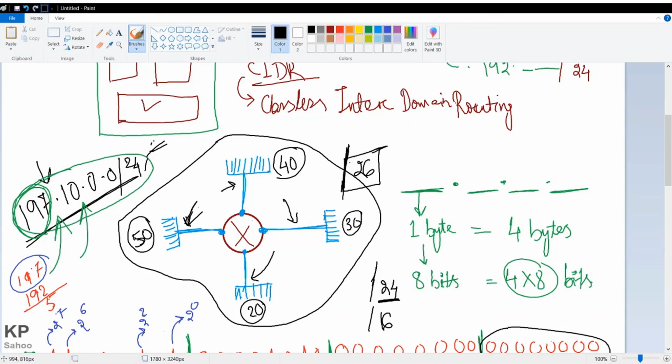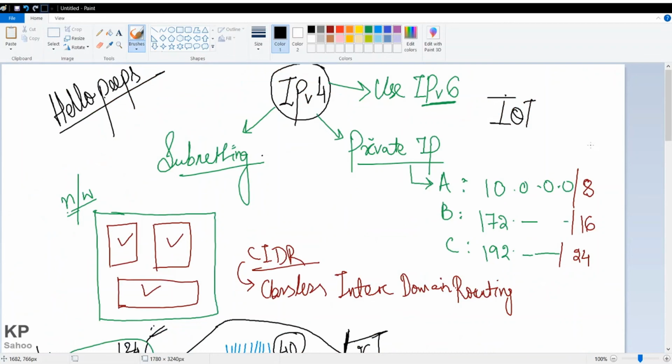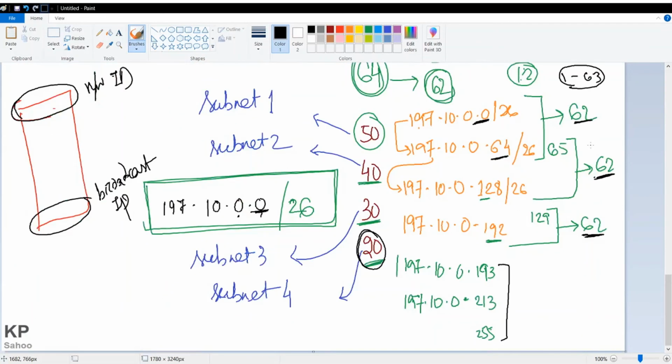And one trick I want to give you. If you are seeing some IP having CIDR, suppose maybe 8, maybe 16, or maybe 24, these IPs you can find, these are not subnetted, these are simple networks.